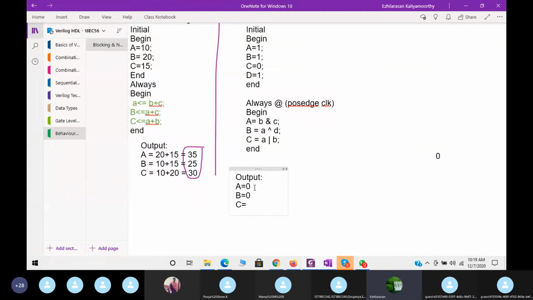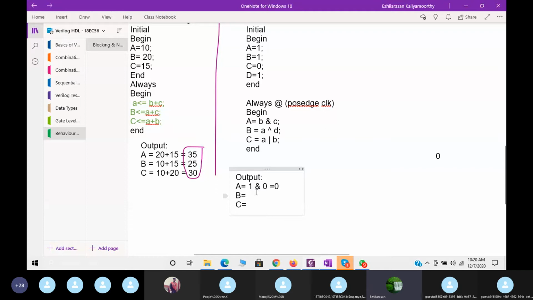Very important here I want to say, B equal to 0, A equal to 0, that is correct. B is equal to A XOR D. B equal to A XOR D in the sense, what is this A? This A will not be this 1 actually, because it will take the previous value, this 0 only. So 0, I will write the value here better. B is 1 and C is 0 is equal to 0. Next, B is equal to A XOR D. A is now 0.